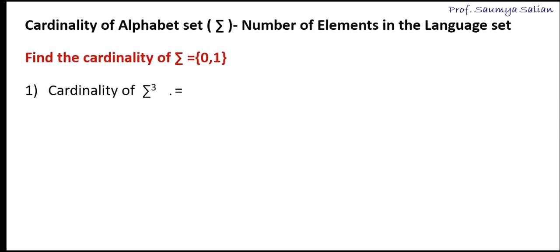So what would be the cardinality of sigma to the power 3? It would be 2 to the power 3, which is 8. And the cardinality of sigma to the power n is 2 to the power n. That's how we find the cardinality of the alphabet set.